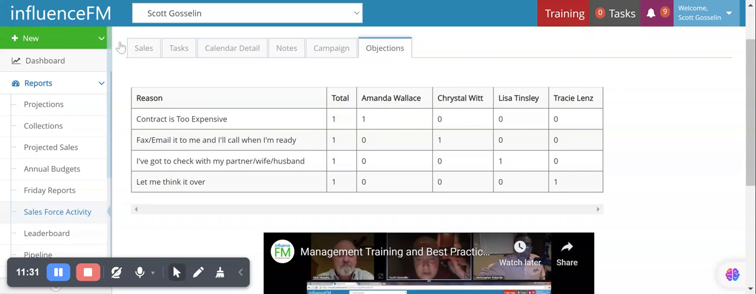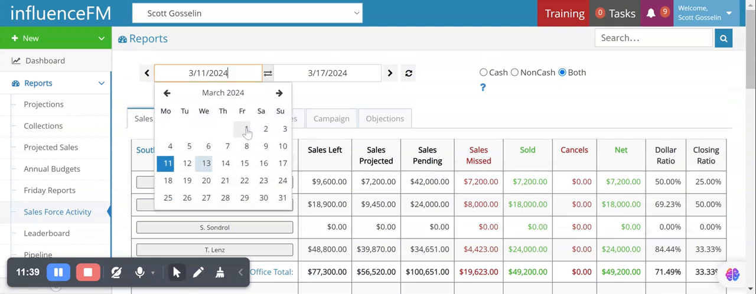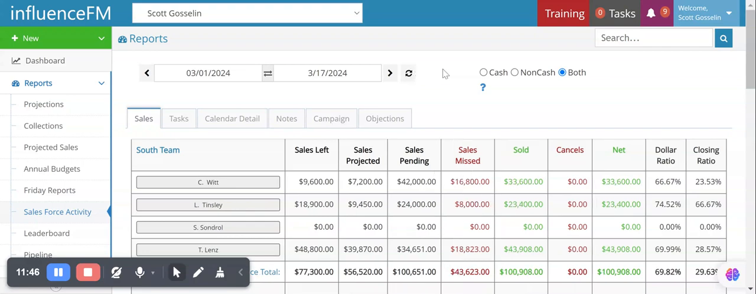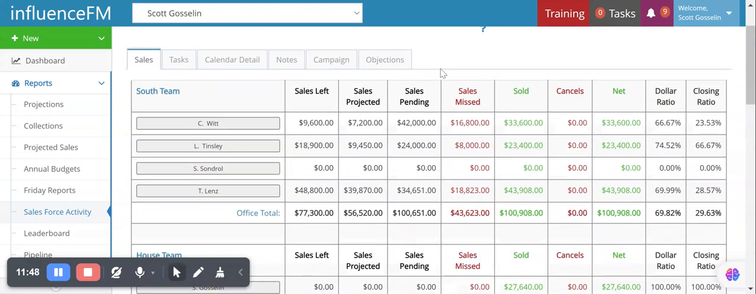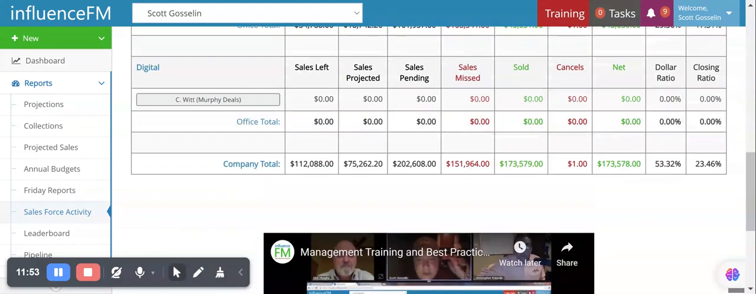Very easy, gives you a snapshot of how you want to manage your reps and see what kind of activities they have going for the week, for the month, or if you want to see what they did for the year. And again, this calendar up top is just as important as the calendar the reps are using. Because if I want to see how the month of March has played out, I can change this view from 3/1 to 3/17 instead of 3/11 to 3/17.